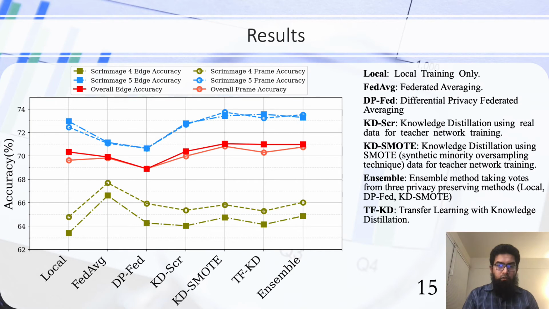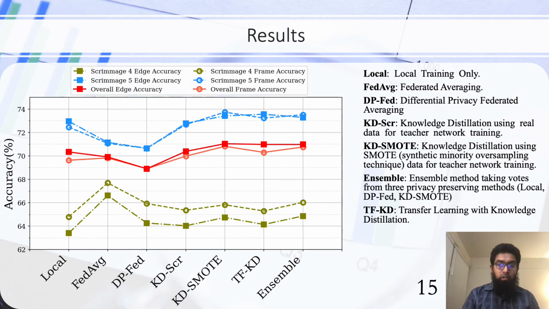Here we have the overall results. So again, the approaches that we are comparing: the first one is local training, where we use only individual local node data to train a model in the node, and the target for all edge learning models would be to beat this one. Then we have federated averaging, differential privacy federated averaging. Then we have knowledge distillation with real data, KDSCR, knowledge distillation with synthetic data, KDSMOT, and we have our transfer learning with knowledge distillation framework.